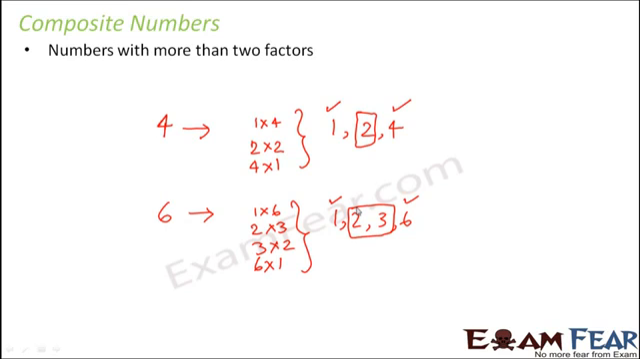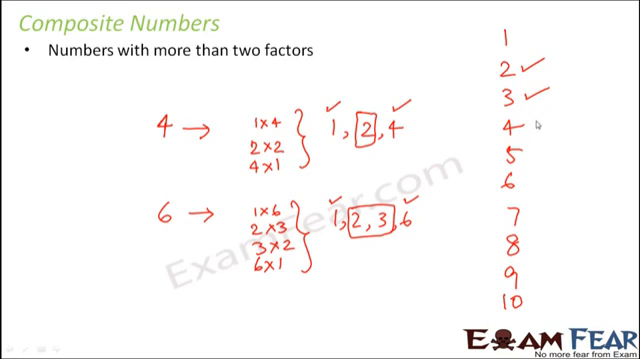Now when you look at the series of numbers starting from 1, what are the numbers that we come across? 1, 2, 3, 4, 5, 6, 7, 8, 9, 10 and so on. Now from 1 to 10, can you tell me which one is prime and which one is composite? Let us start from 2. We saw that 2 is a prime number. 3 is also a prime number because 3 is divisible only by 1 and 3.